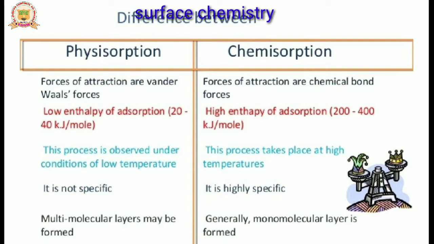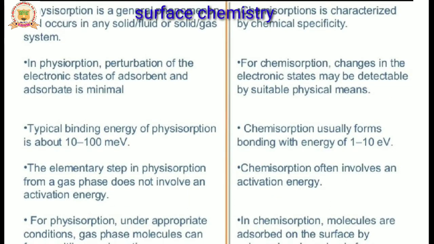Then chemisorption is irreversible. The molecules of adsorbate strike the surface of the adsorbent and form a bond with the adsorbent molecules. So in order to remove the adsorbate molecule from the adsorbent, a high amount of energy will be required. It is not possible because this is an irreversible process. The adsorbate molecules cannot be removed from the surface of the adsorbent because of the presence of strong chemical bonds. So this is the difference between physisorption and chemisorption.